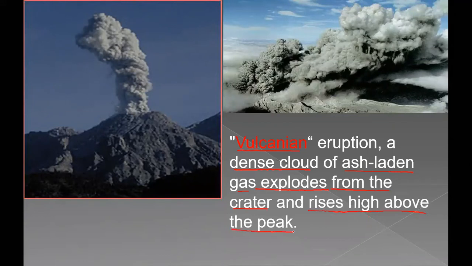So high above the peak means, you can see here. So this is a Vulcanian type of eruption, wherein you can see clouds of ash and laden gases escaping into the atmosphere and gaining height. You can see how much it has gone up. But here you can see there is no eruption of lava. Here only the eruption of ash and laden gases. It will explode while erupting. It gives the sound, and it will come out. So this type of eruption is nothing but Vulcanian type of eruption.